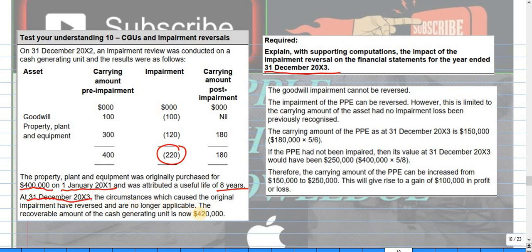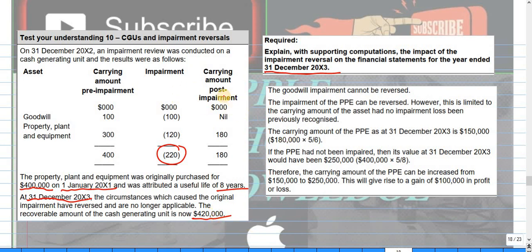After 3 years, the recoverable amount is greater than the carrying amount of the cash generating unit, so there is no impairment.